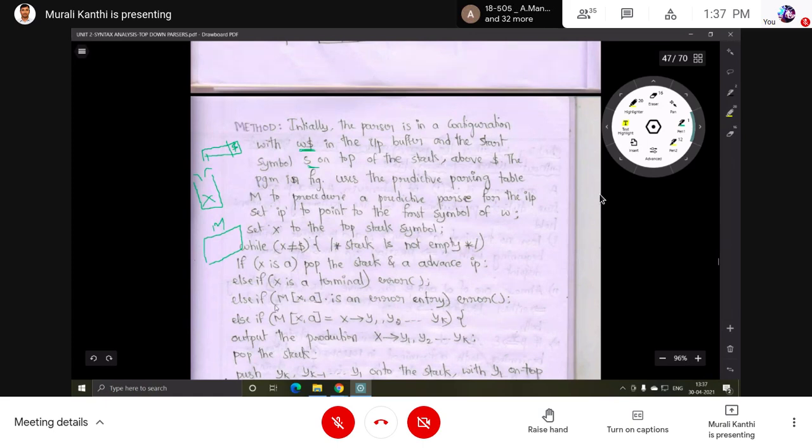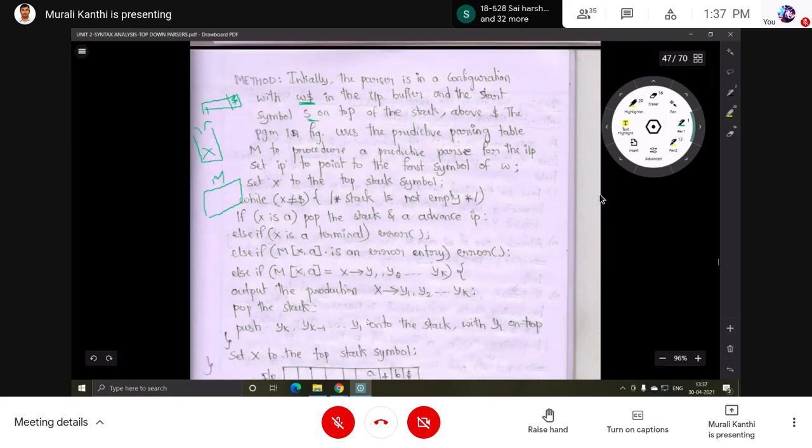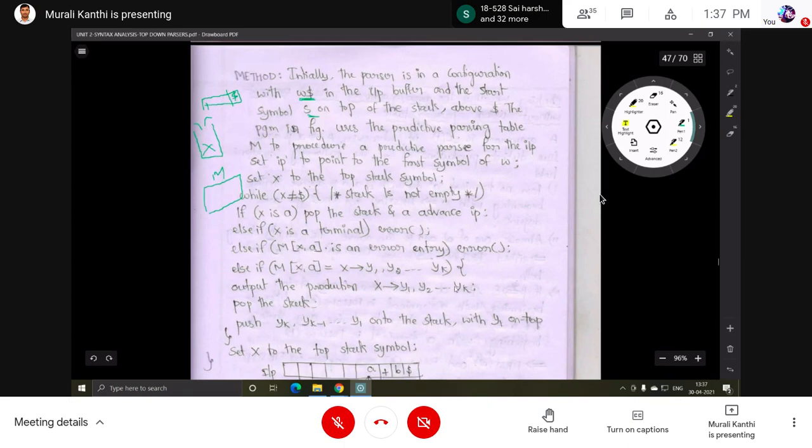Else if the entry M[X, a] is an error entry, an error message is shown. Otherwise, if M[X, a] equals some production, output the production: pop the stack symbol X and push the right-hand side of the production onto the stack.